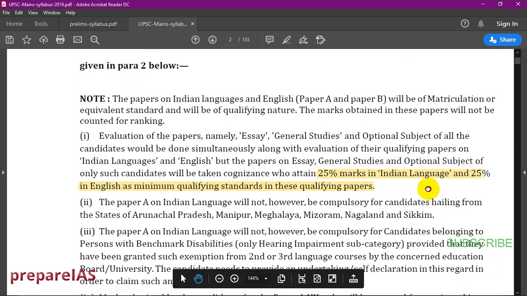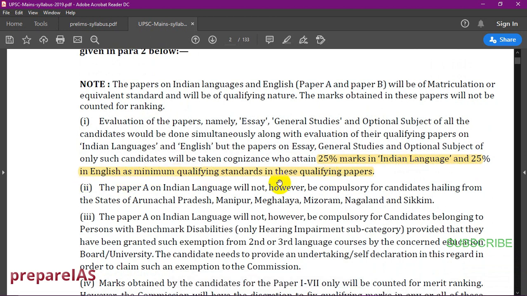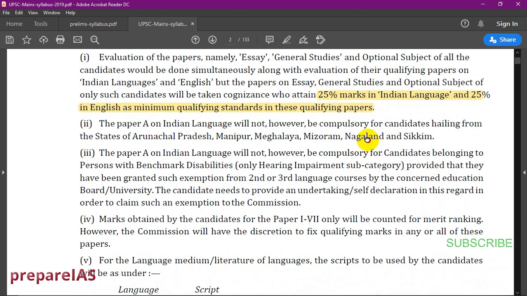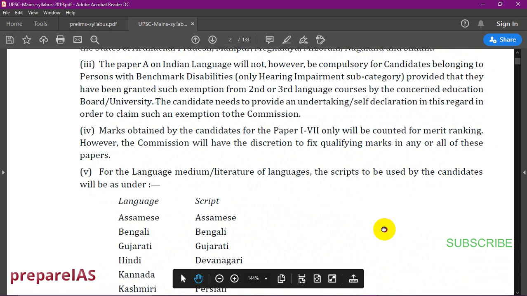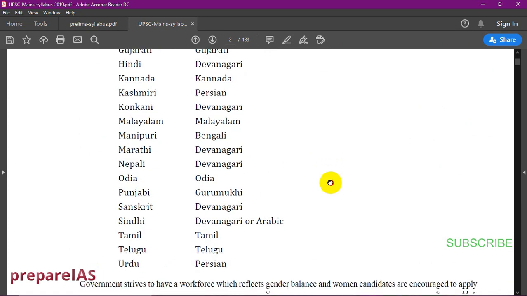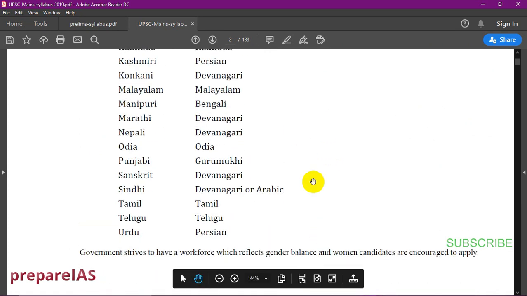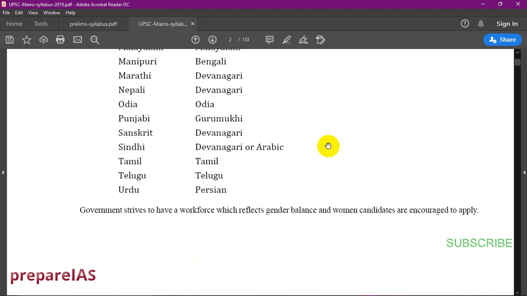All right. As I said, you have to get 25% marks in our Indian language and 25% in English for qualifying. It is of qualifying nature. Qualifying nature means once you qualify, only then will your other papers be corrected. If you don't cross this category, your paper won't be corrected. This is the language list I was talking about. These are the 22 languages in which you have to write paper A, and it is also of qualifying nature.